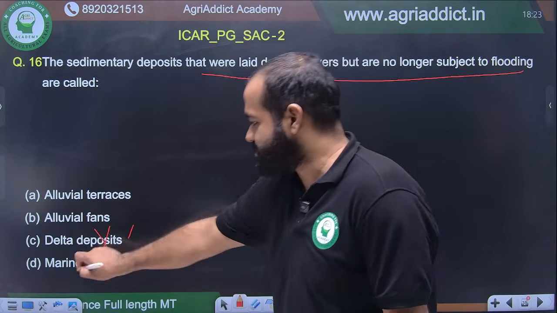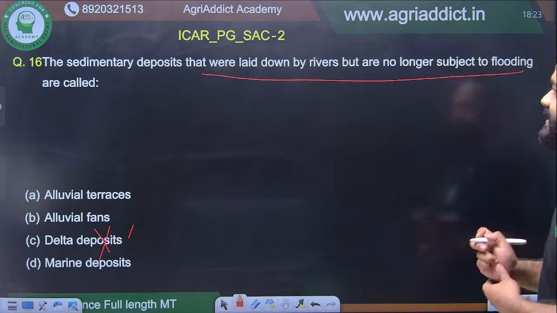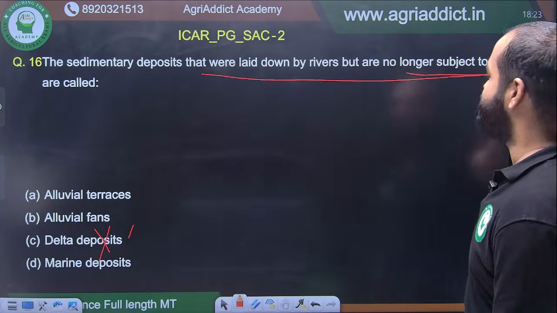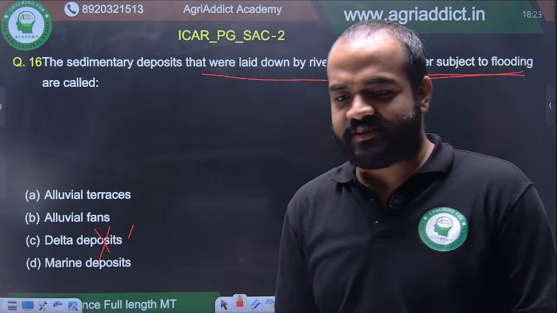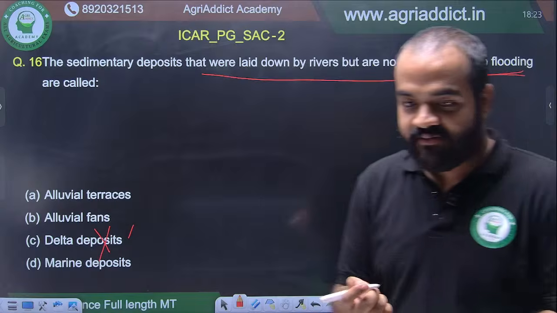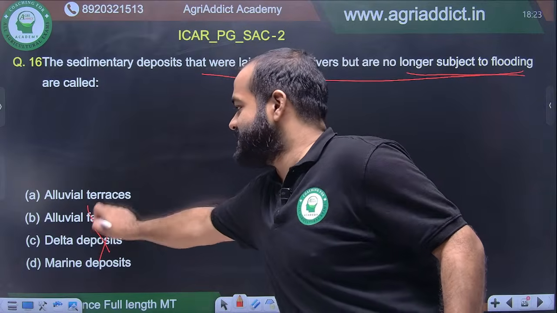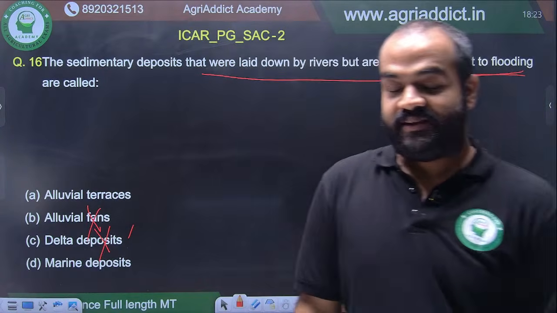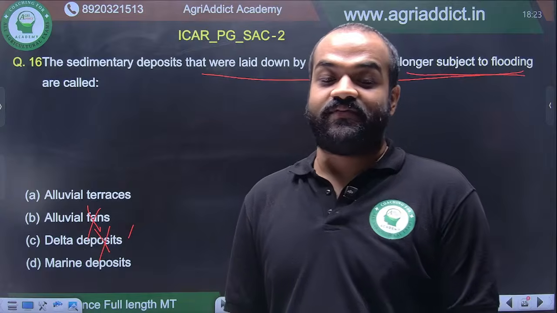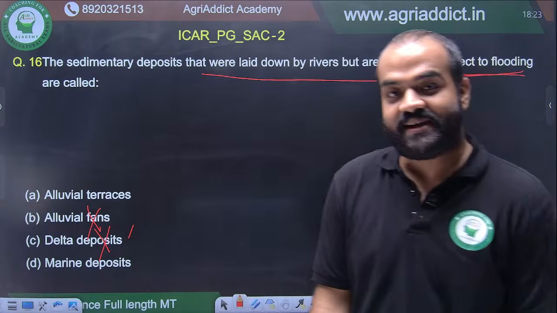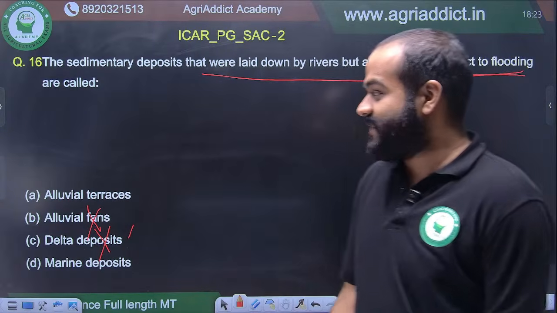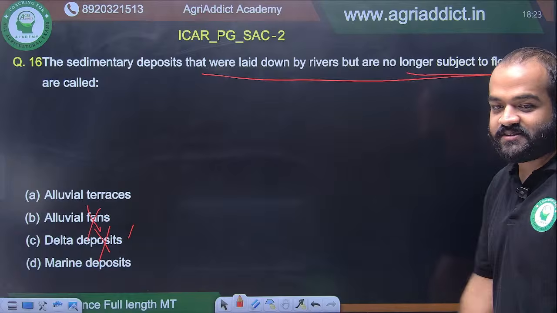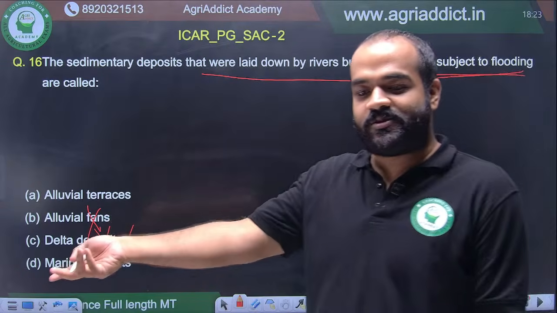Delta deposits is wrong. It is not delta deposits, because the question says no longer subject to flooding. Delta is very often subject to flooding. Alluvial fans is also not this. That's why I'm telling you, read ISSS very thoroughly. You have to read only ISSS. Alluvial fans is not this. This is also from that same chapter only that I'm talking about.